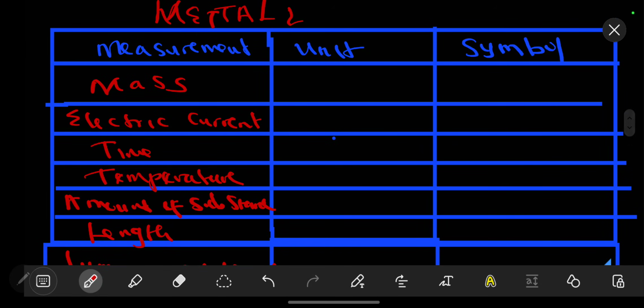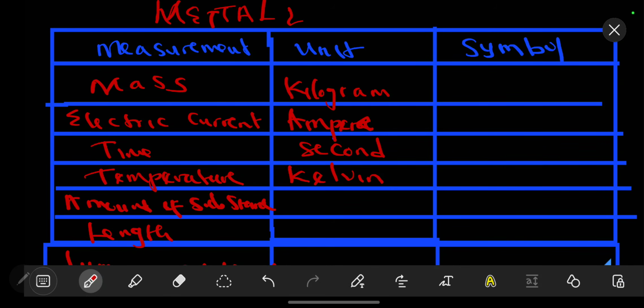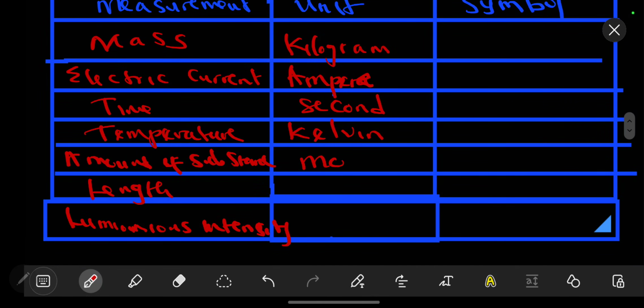Now to look at our units, for the mass we are going to have the kilogram. For the current, we have the ampere. For the time, we have the second. For the temperature, we have Kelvin. For the amount of substance, this is the mole. For the length, we have the meter. For the luminous intensity, we have the candela.